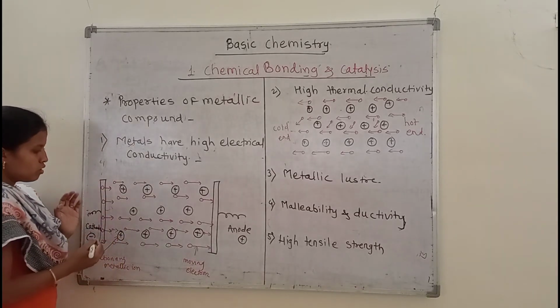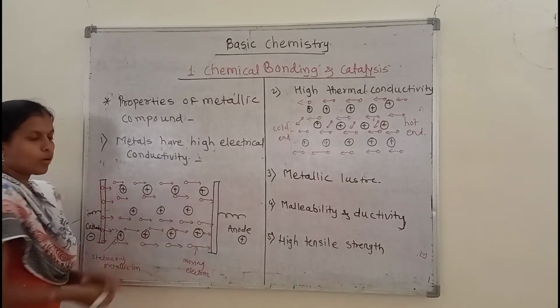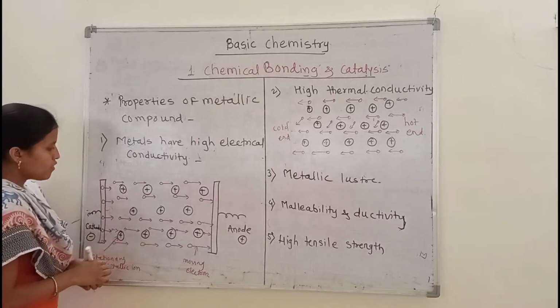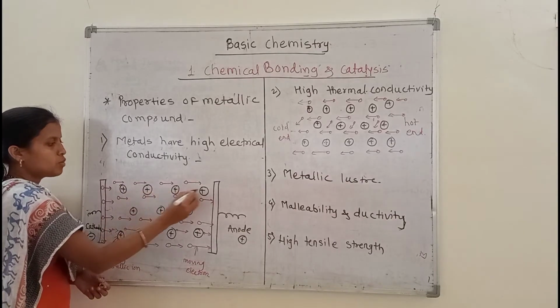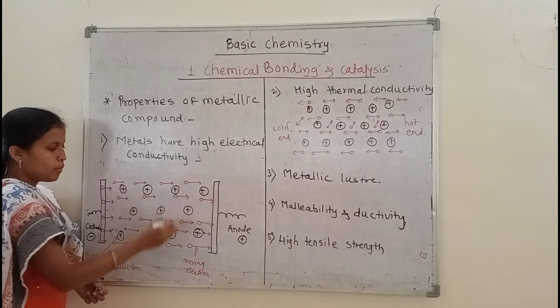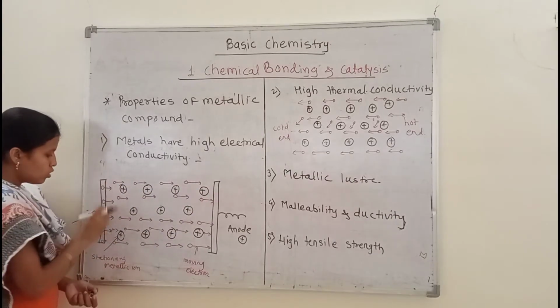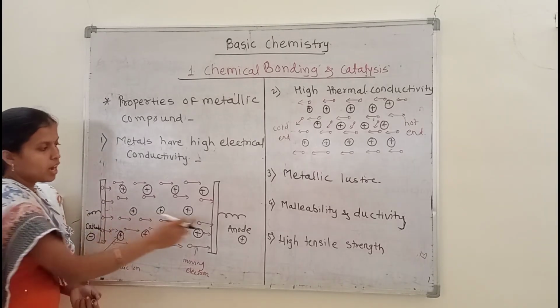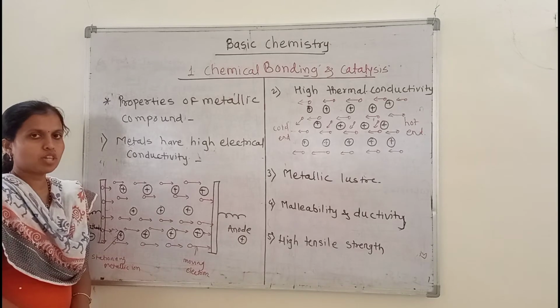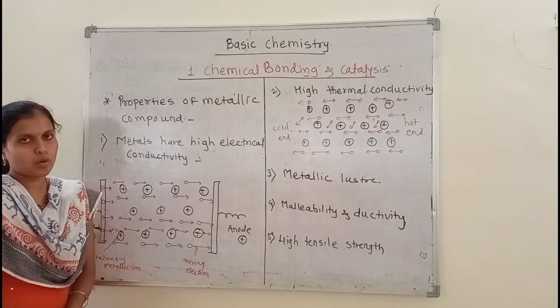Okay, so this is one of the metallic compounds, and it has mobile free electrons, and the nuclei, that is the positively charged ions, are present here. One end of the metal is attached to the cathode, that is negatively charged, and the other end is attached to the anode, which is positively charged.